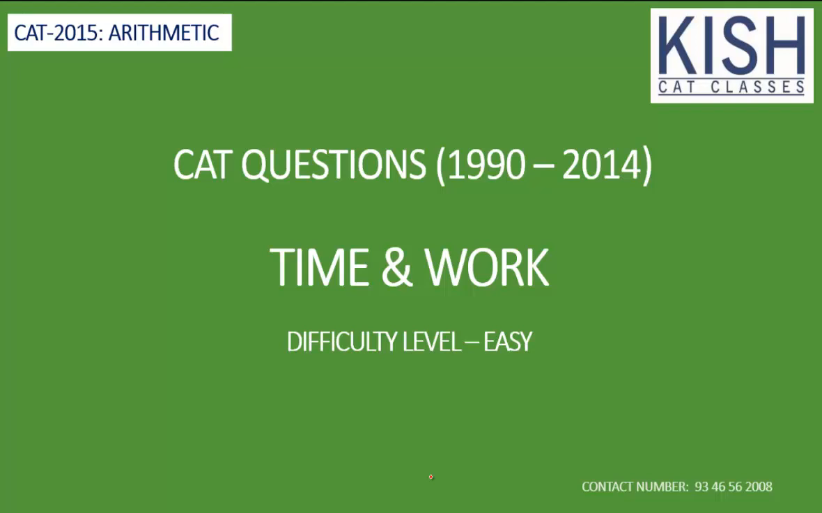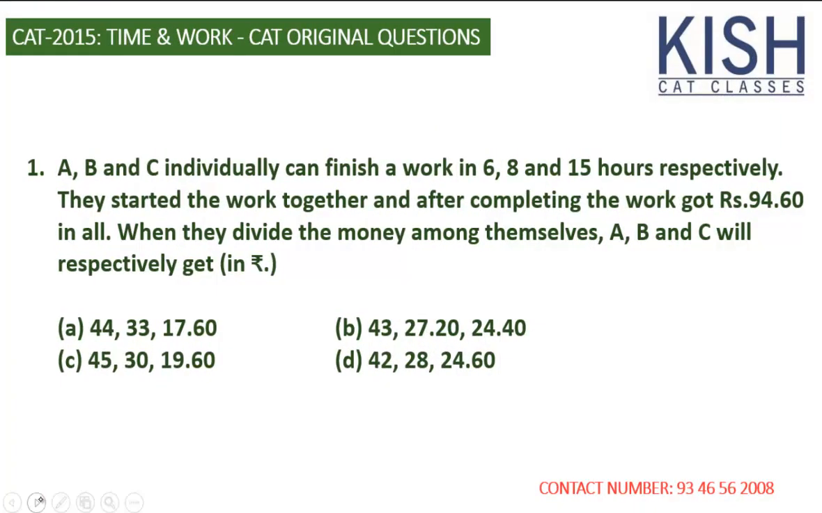Let's solve question number 1. A, B, and C individually can finish a work in 6, 8, and 15 hours respectively. They started the work together, and after completing the work, they got some amount in all. When they divide the money among themselves, A, B, C will respectively get. This is a very easy question, and that's why this was given a long time back, 2.5 decades back.